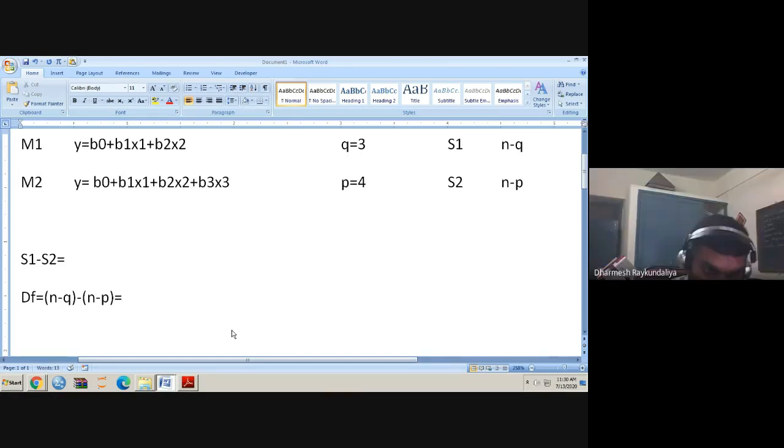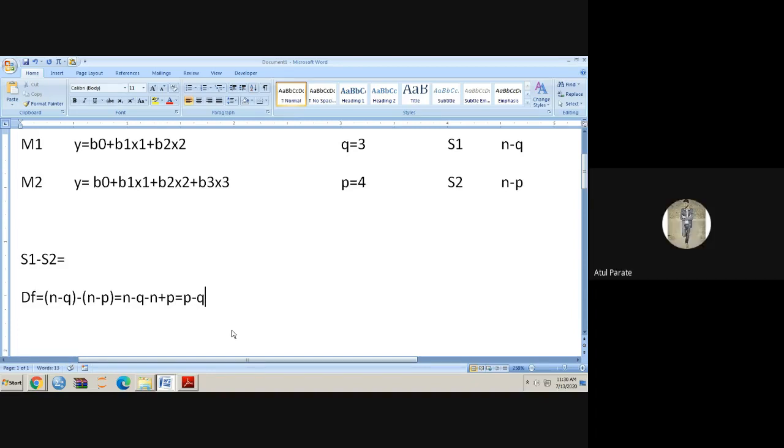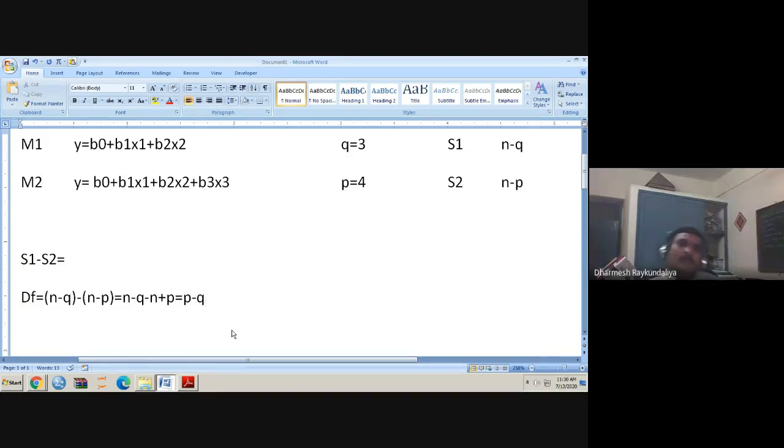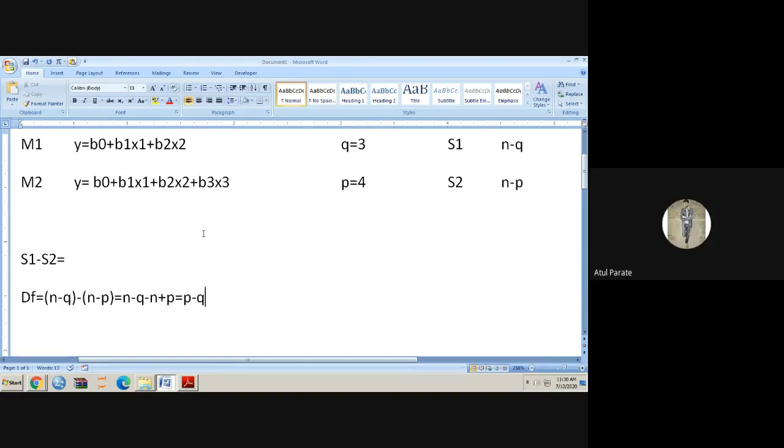So this is n minus q minus n plus p. The n cancels out, and it is p minus q. That is how the difference of deviance has a chi-square distribution with p minus q degrees of freedom. Is that clear?